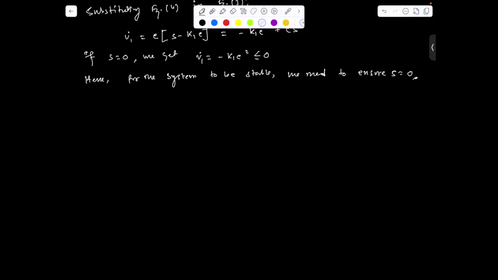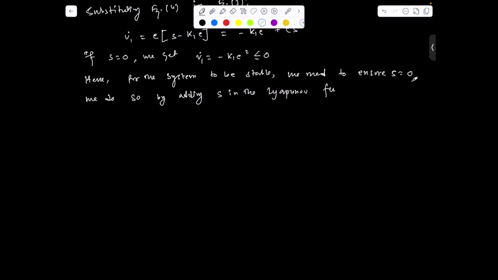Now we'll take the second dynamics into the picture. For that, we need to redefine the Lyapunov function, so we ensure this by adding S in the Lyapunov function.